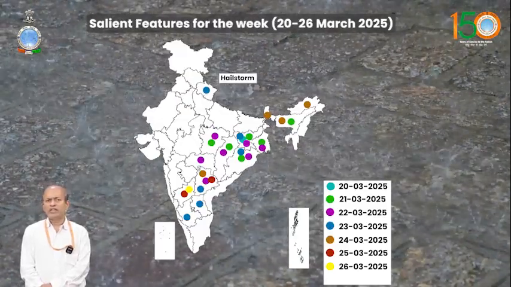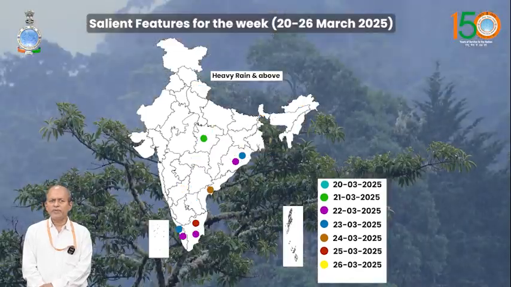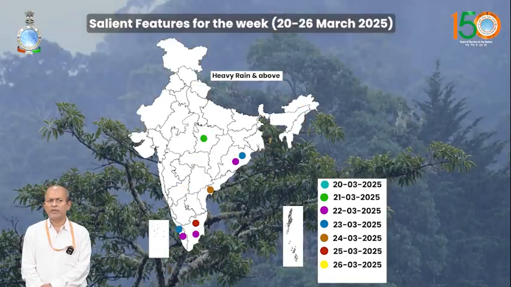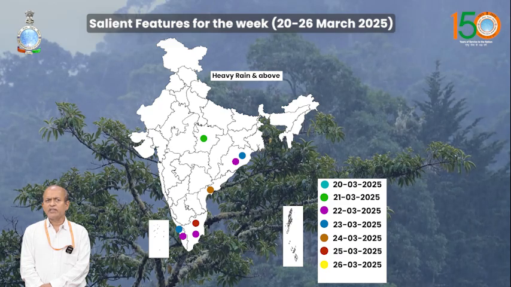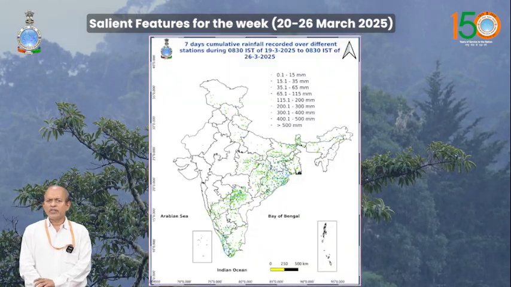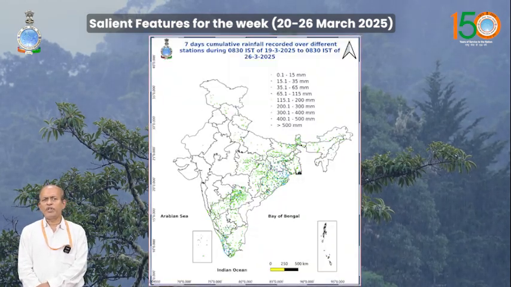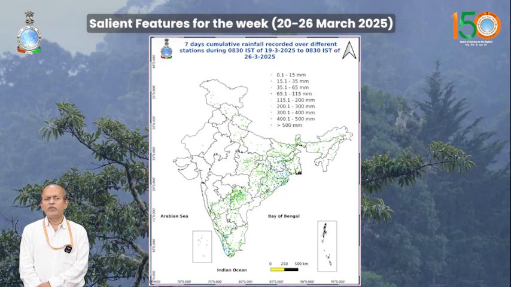Odisha got heavy to very heavy rainfall on 22nd March, and some parts of East MP, Tamil Nadu, Kerala and coastal Andhra Pradesh also got heavy rainfall. Including all the rainfall, it was mainly over the east central part of the country and some parts of the southern peninsula.